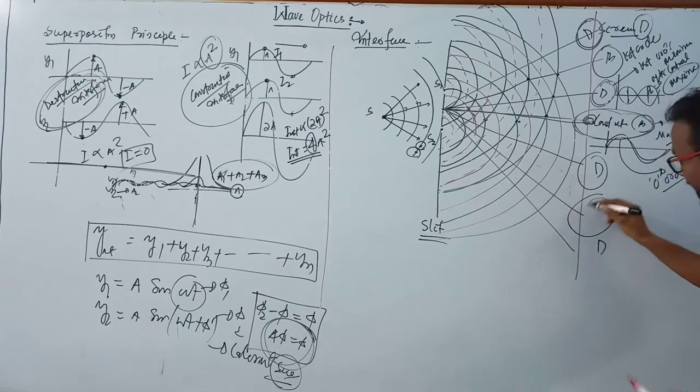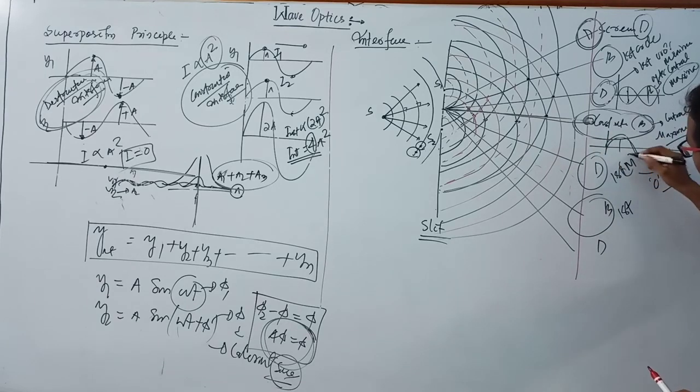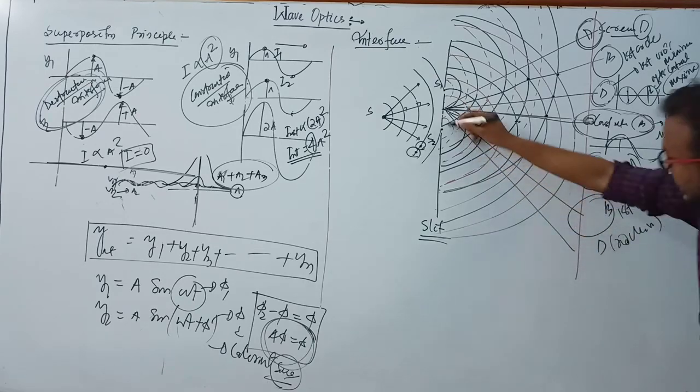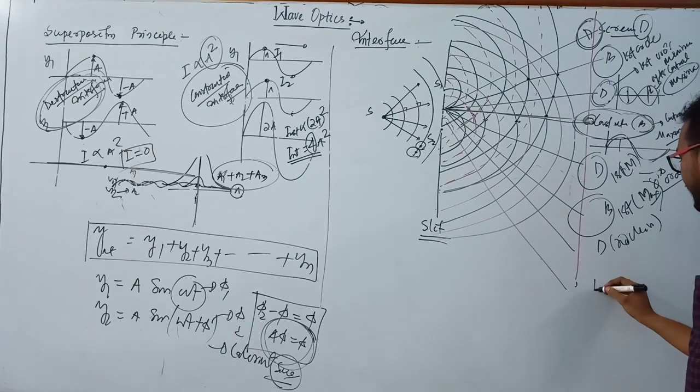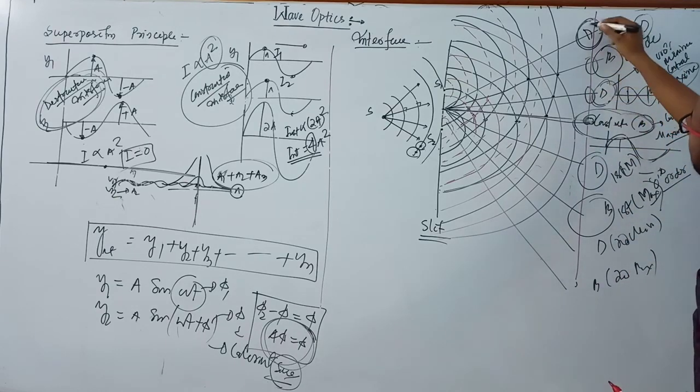This point is brightness, first order maxima, and this is the second order minima. And again we get brightness here, so this is known as second order maxima. So in this way we get the spectrum of light.